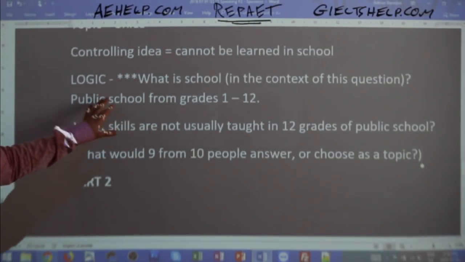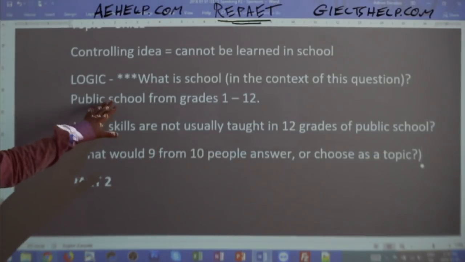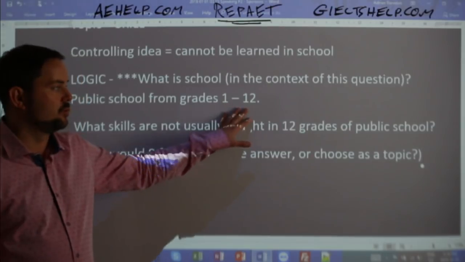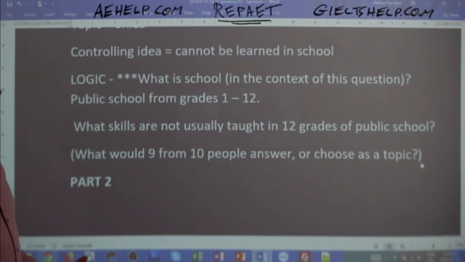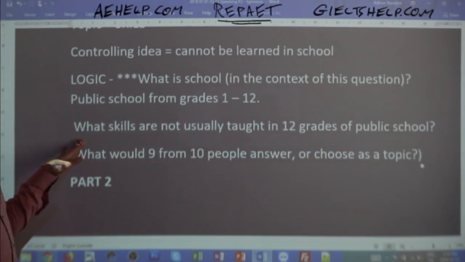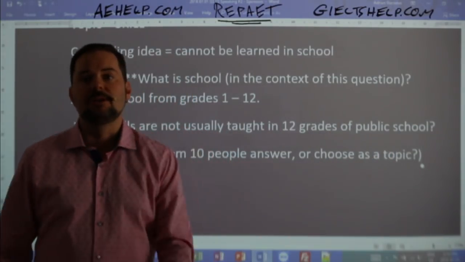So here I have to give a parameter to this idea of school, that it's basically grades 1 to 12 public school. Otherwise, everything can be learned in school because there's a school for all kinds of knowledge. So I have to show the examiner that I'm restricting my answer to this. Now I can think about what skills are not usually taught in the 12 grades of public school.